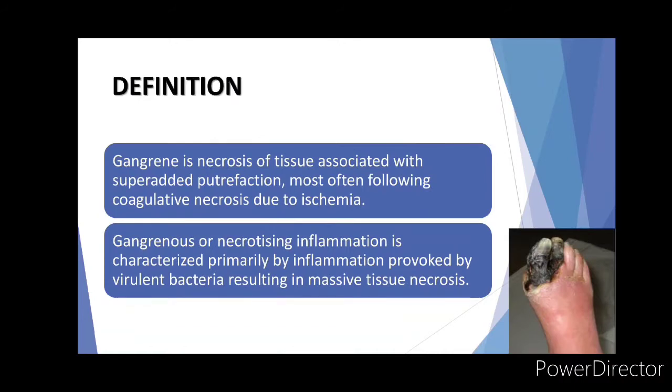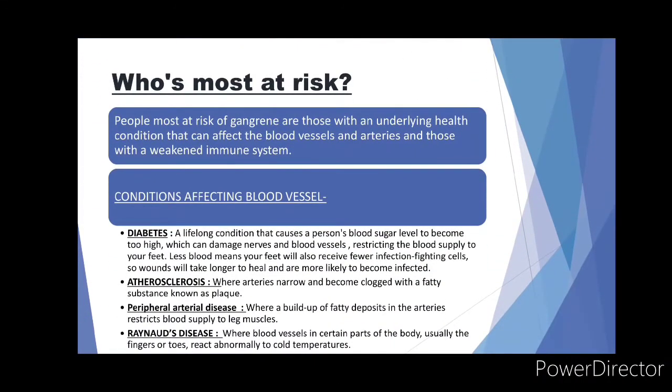Necrosis means cell death. Who's most at risk? People most at risk of gangrene are those with underlying health conditions that can affect the blood vessels and arteries, and those with a weakened immune system. Conditions affecting the blood vessels.